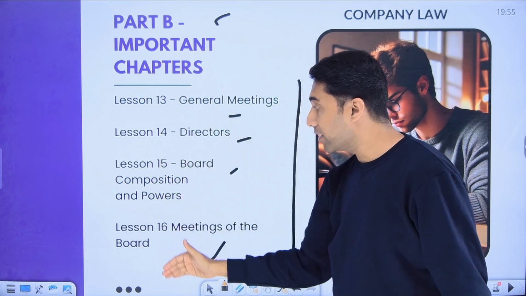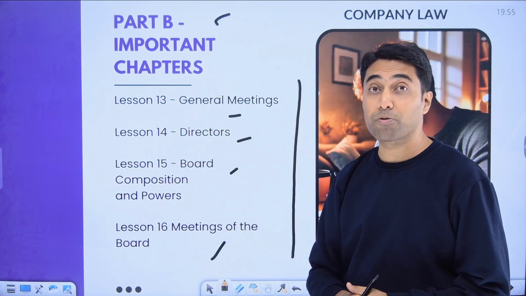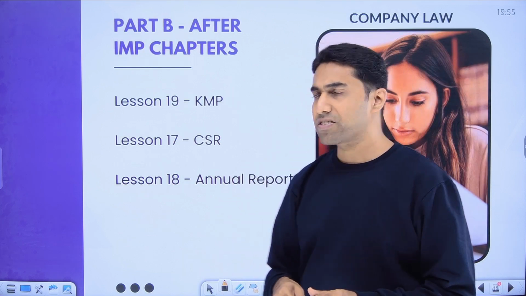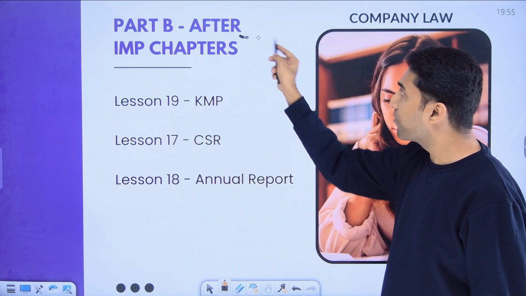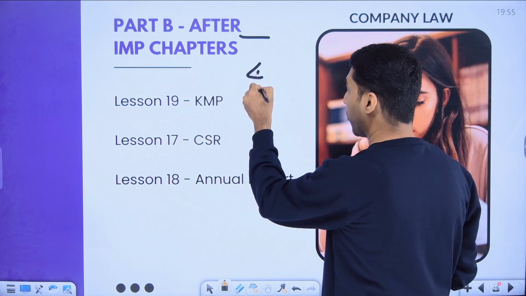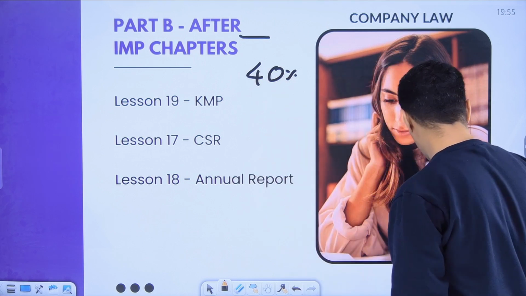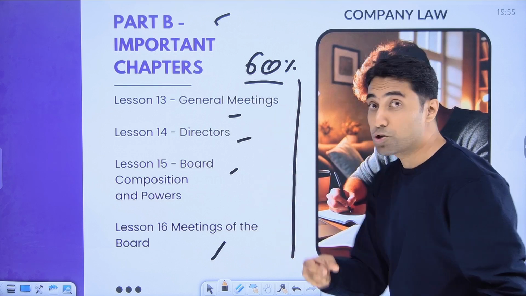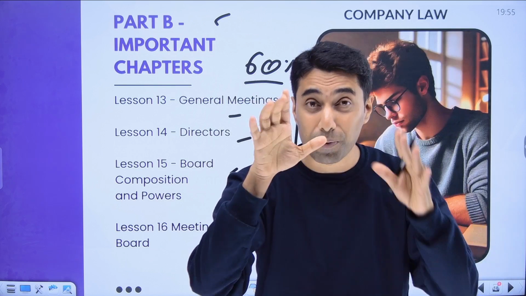But this is the order in which the number of questions and marks have been asked in the previous papers. Correct? Next you are going to get after the important chapter. So this is that 40%. So I repeat, this is the 60% important chapters which you have to do in 30 days. I'll be telling you, please stick around.